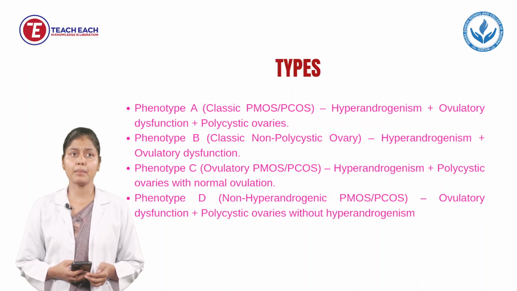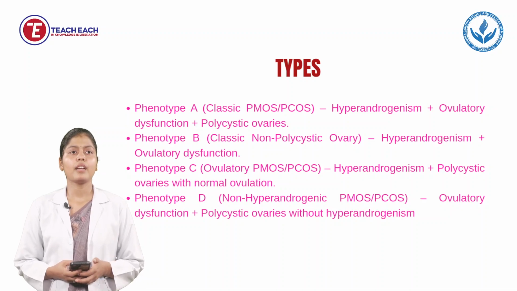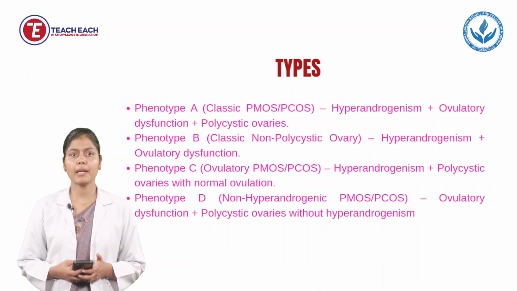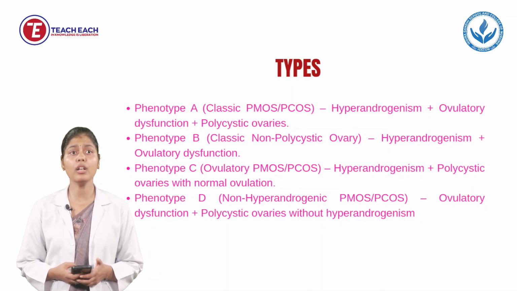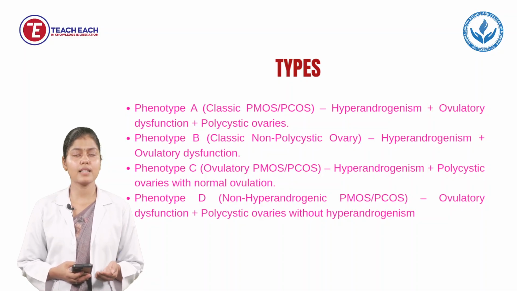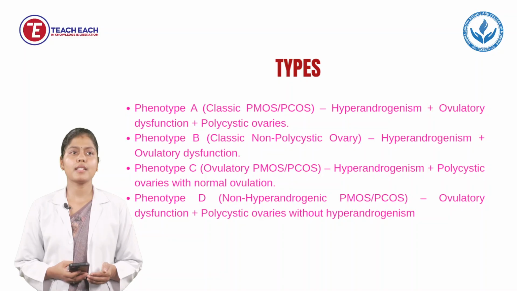Next is phenotype B. It is a classic non-polycystic ovary type. It means polycystic ovaries will not be there. Only male hormone will be increased and ovulatory dysfunction will also be there. Next is phenotype C, ovulatory PMOS. In this, what will happen? Hyperandrogenism plus polycystic ovaries with normal ovulation. It means male hormone will be disturbed or increased inside the woman, plus polycystic ovaries will be there, but ovulation will be normal.